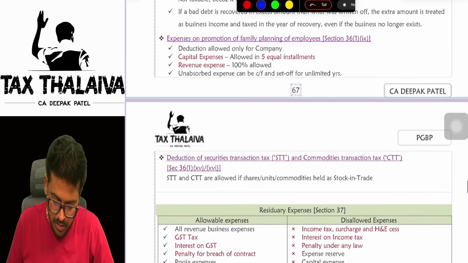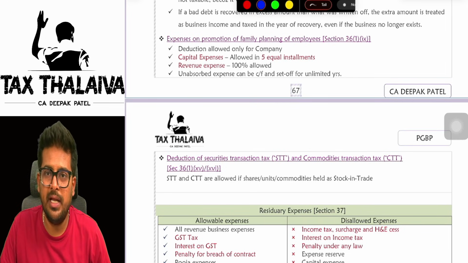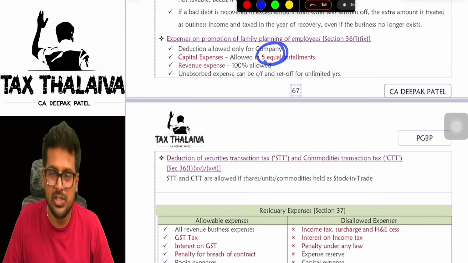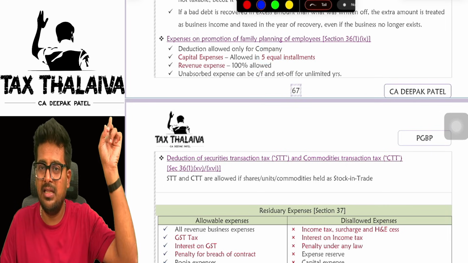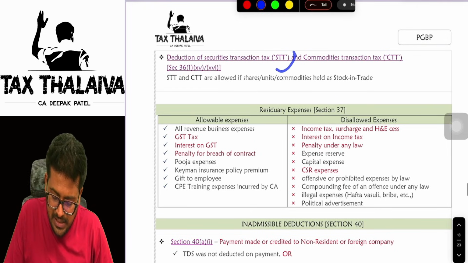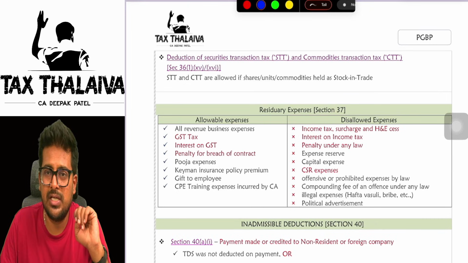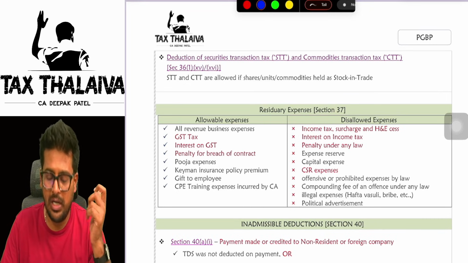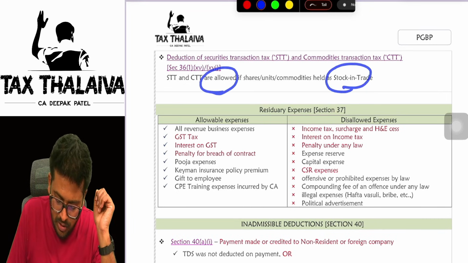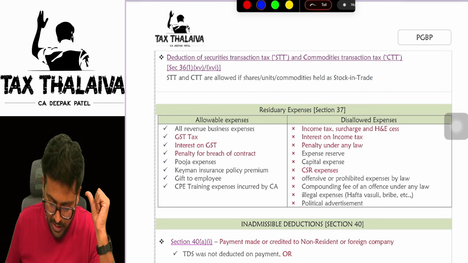Next, family planning promotion. If the employer is expending something for the family planning of employees, in that case 5 equal installments, exactly like in the case of voluntary retirement expenditure, it will be allowed. STT cost and CTT cost, securities transaction tax and commodities transaction tax, will be allowed as expenditure only if you are into the business of trading in securities and commodities.